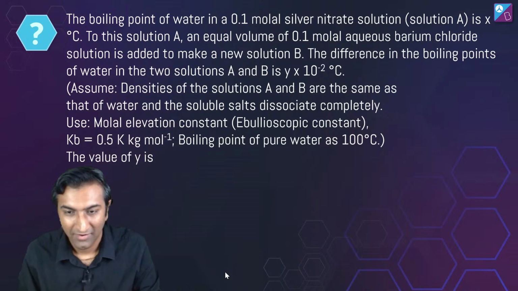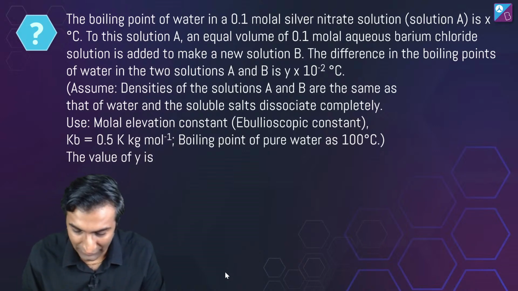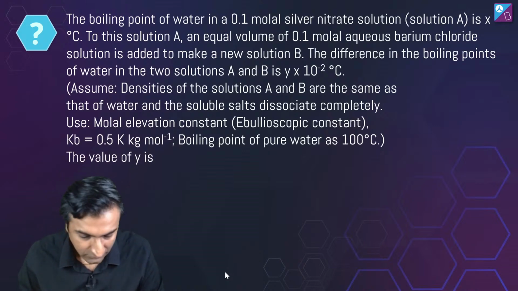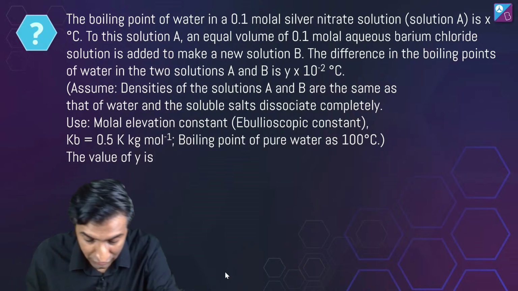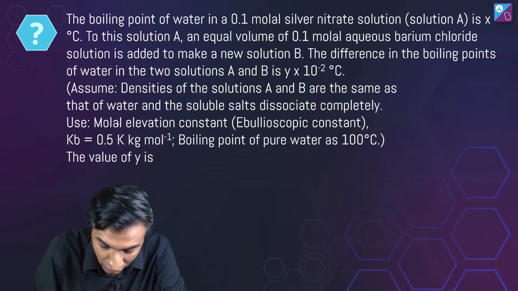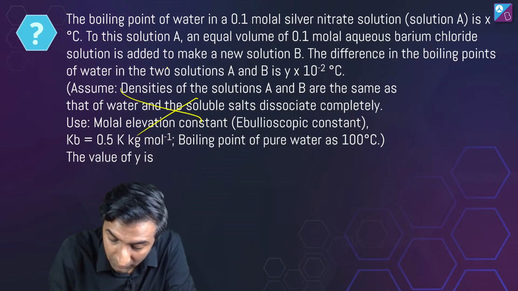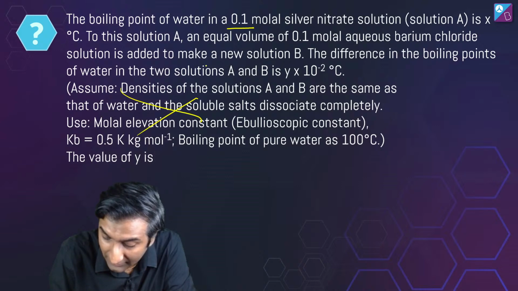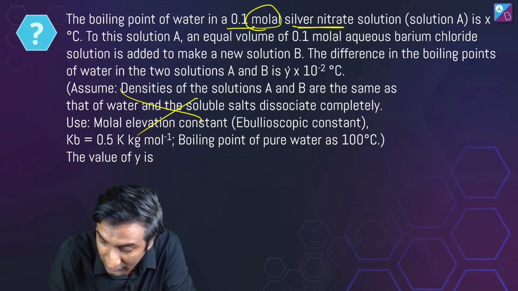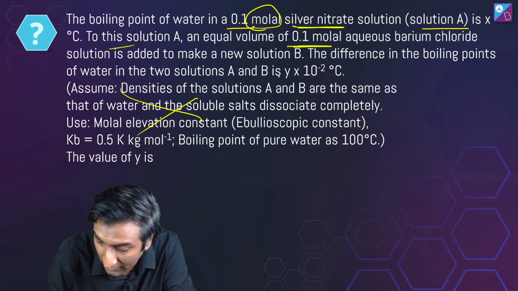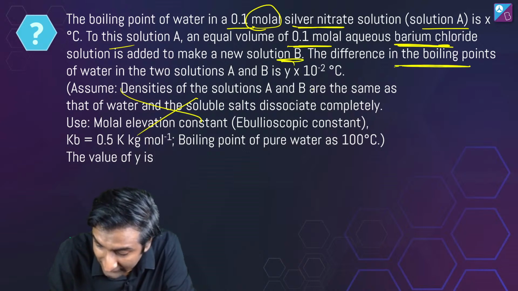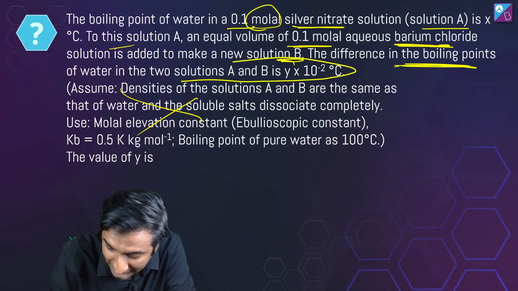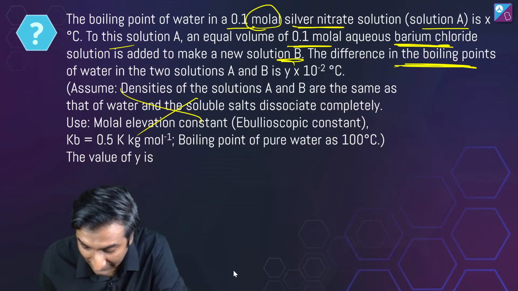Last सवाल आज का. Last सवाल आज का. We'll do this one quicker than the others. थोड़ा लंबा लिखा है यहाँ पे. Let me cut it down into something short. Right? ये assume घटा देते हैं. इसको रहने दो. Boiling point of water, 0.1 molal सिल्वर नाइट्रेट सॉल्यूशन is X. इसमें हम लोग equal add कर रहे हैं 0.1 molal BaCl2 to make a new solution B. The difference in boiling points of water in the two solutions is Y. हमको निकालनी है Y की वैल्यू. ठीक है.